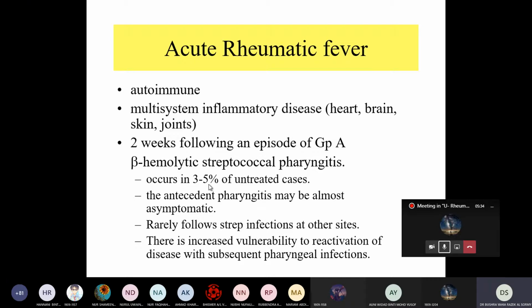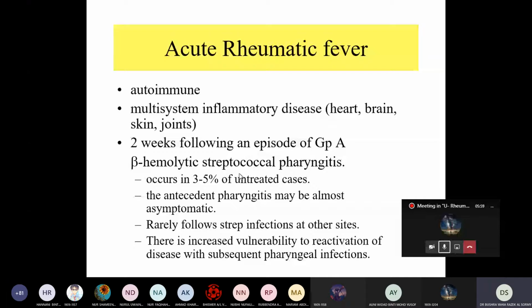How? As we know, the beta hemolytic streptococci have a cell wall which is composed of carbohydrate and also protein. So this antibody will attack the M protein of the streptococcus.